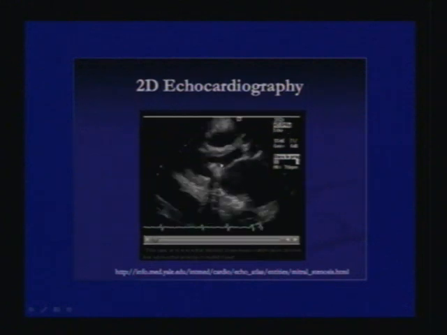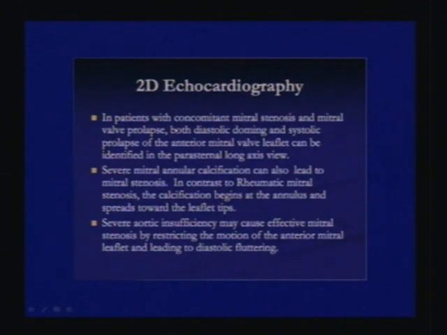This patient has marked calcification of the mitral leaflets on the tips, but the leaflet is pliable. In spite of the tips being fixed, thickened and calcified, the leaflet was still pliable in this patient. In patients with concomitant mitral stenosis and mitral valve prolapse, there will be a diastolic doming. In this patient, the AML will dome in diastole, but there will be a systolic prolapse of the anterior mitral valve leaflet, which can be identified in the parasternal long axis view.